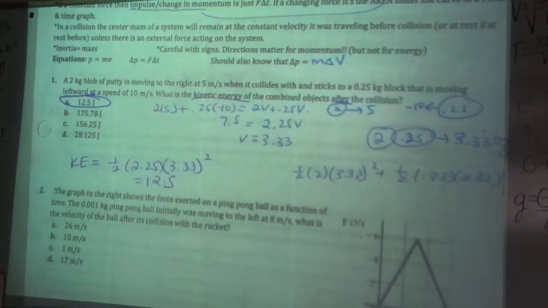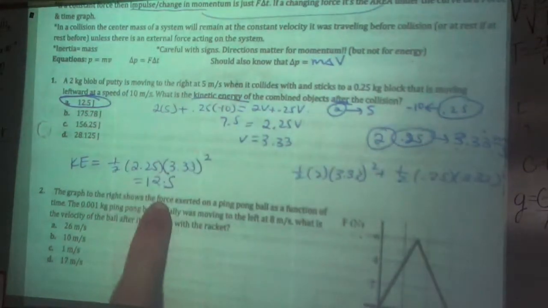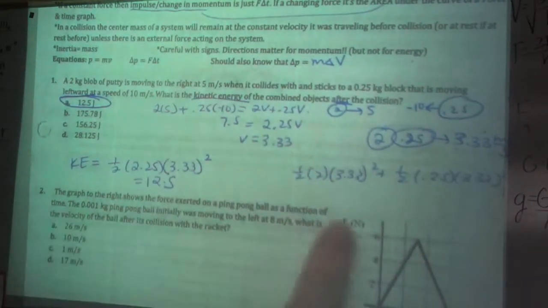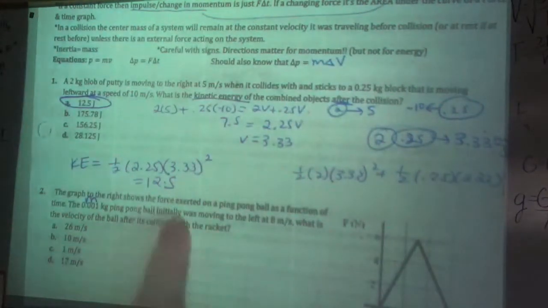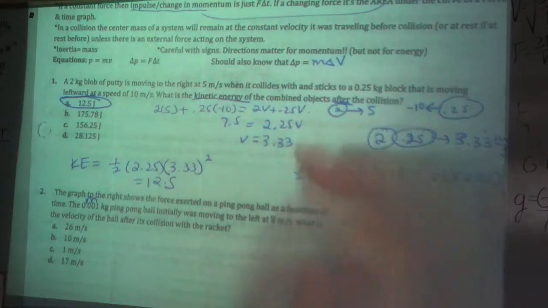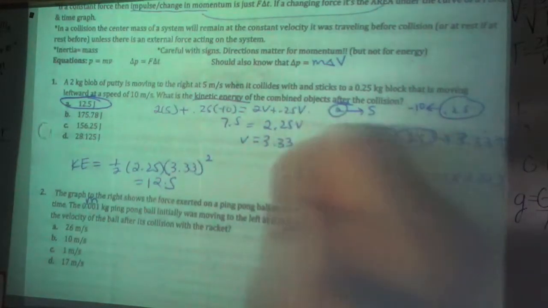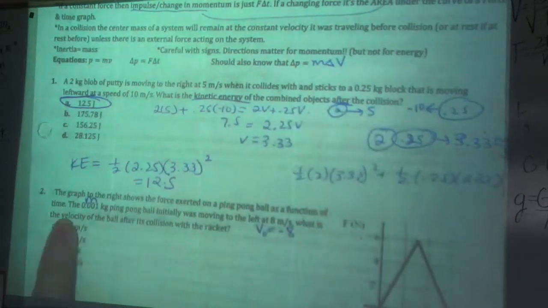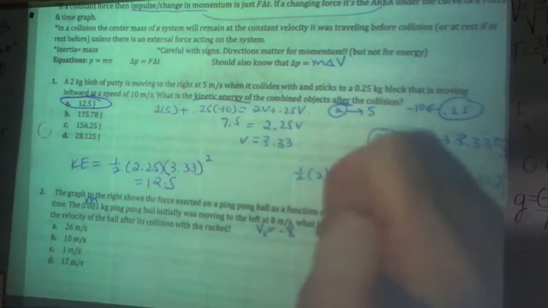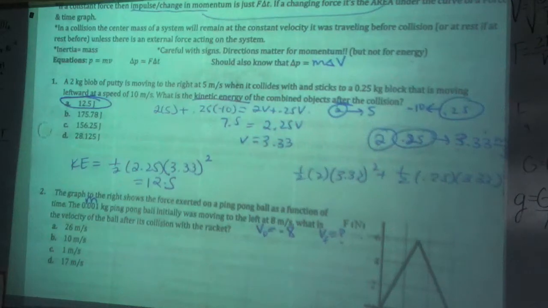Number 2, I've got a graph showing me force as a function of time, so I've got an FT graph. I have the mass of a ping pong ball, and I have that it was initially moving to the left at 8, so that should be a -8. That was the initial velocity, and I'm looking for the velocity after, so my final velocity. First let's look at our graph, because obviously we're going to need to use the graph.